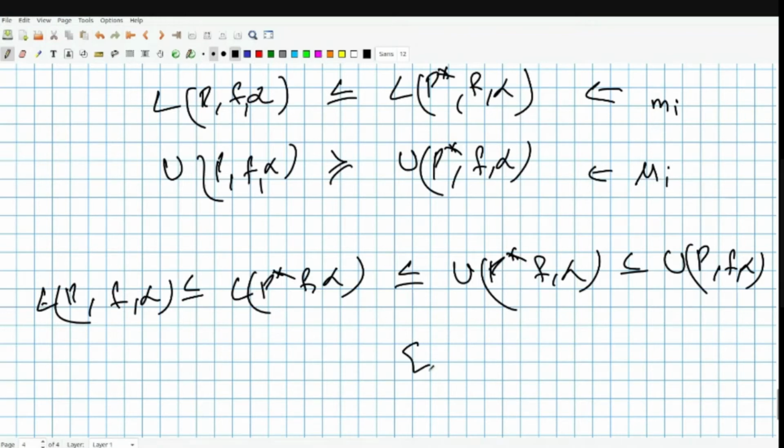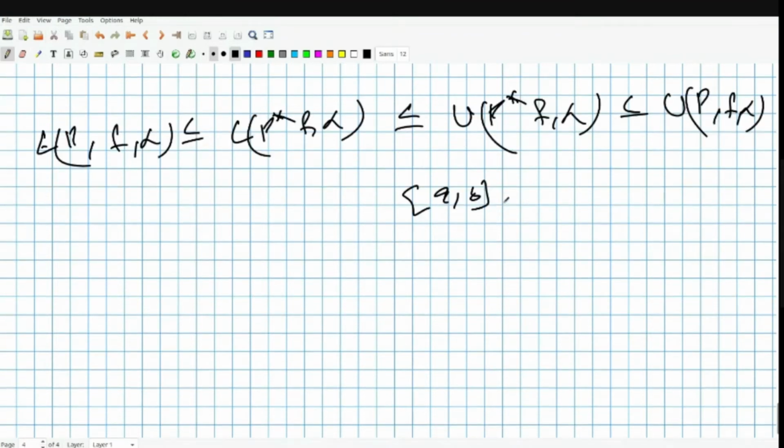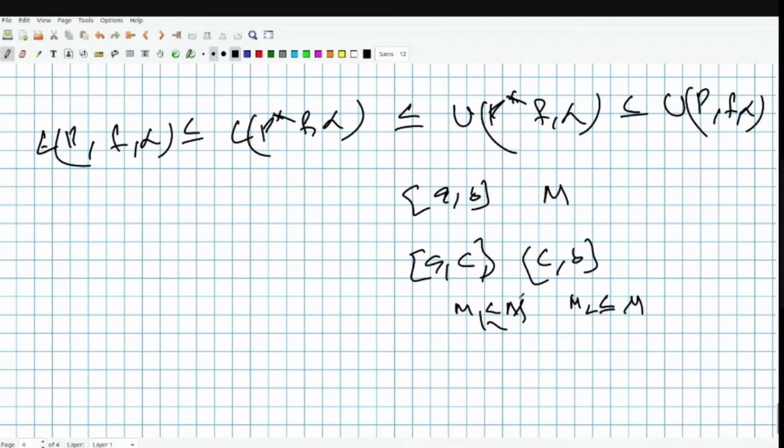For example, if you have [a, b] with maximum capital M, and you divide it into two parts, let's say [a, c] and [c, b], you will have two maxima, M1 and M2, and you always have M1 less than or equal to M and M2 less than or equal to M. So earlier this partition would have given the number M times (b minus a), but now the refined partition will give you M1 times (c minus a).